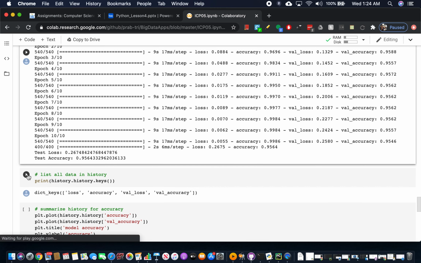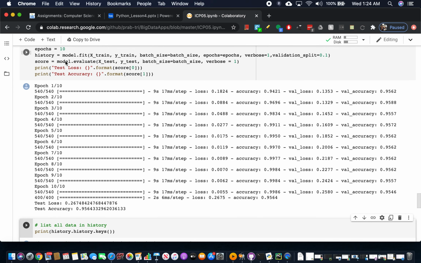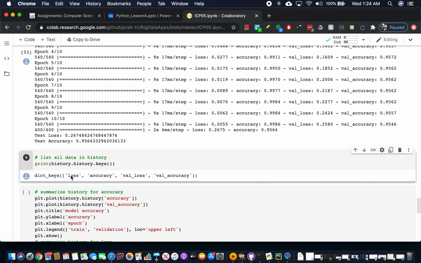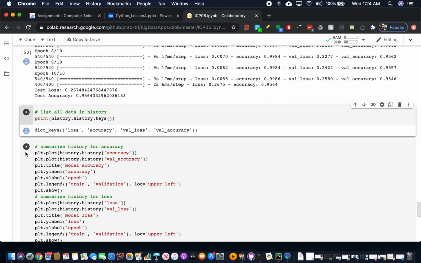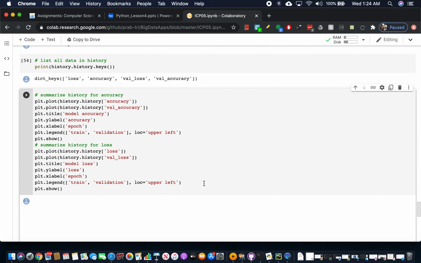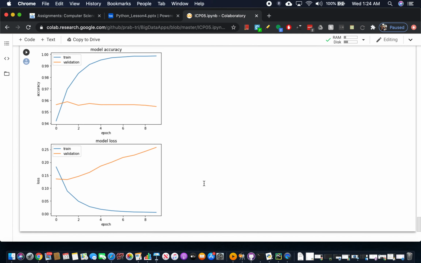Here we have already defined the history, so this will give all the keys. We have loss, accuracy, val loss, and val accuracy. This is useful to draw the plot to summarize how the training has progressed. So this is our plot, basically. The blue one is the training data, and the yellow one is the validation data. This is for the accuracy. After each epoch our accuracy has increased, and there is very slight variation in the validation data.